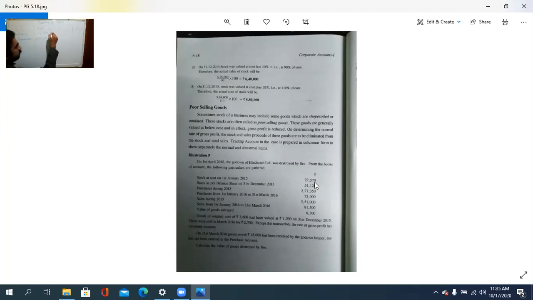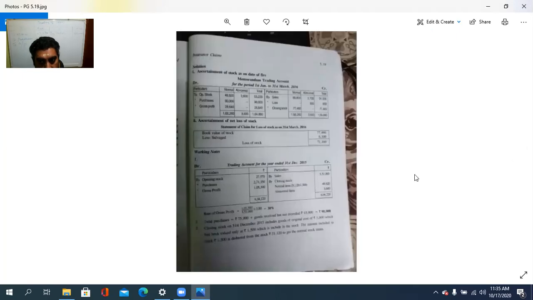Then, sales. 3,51,000. Okay. Then, any other item, wages or like that, nothing is there. Then, to gross profit. Gross profit and closing stock is there with how much? See, 51,120.